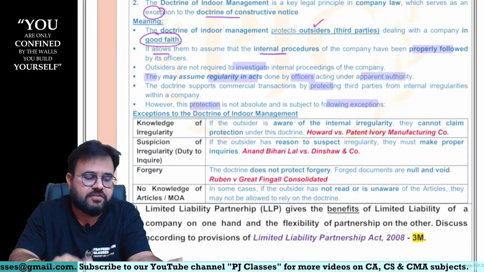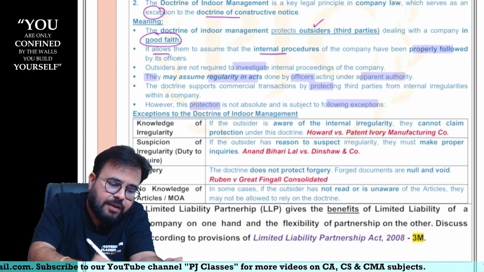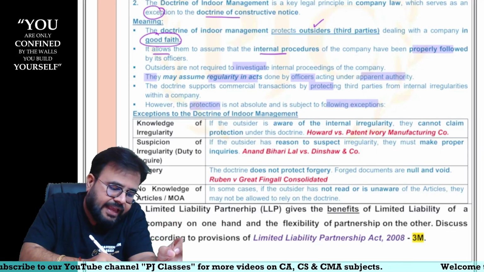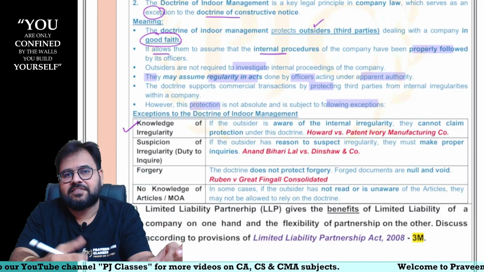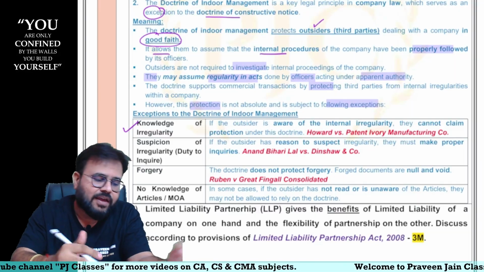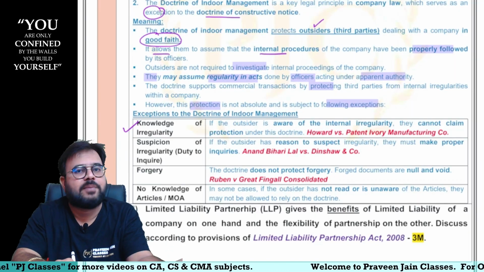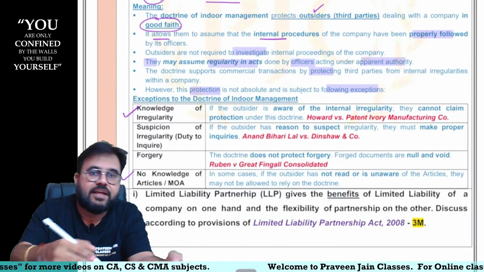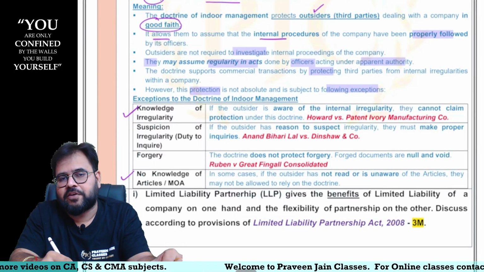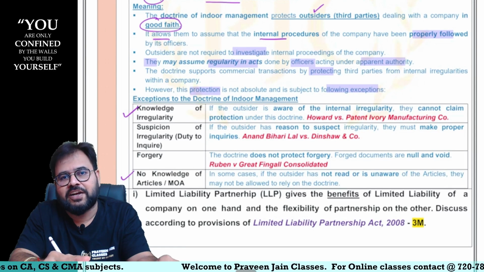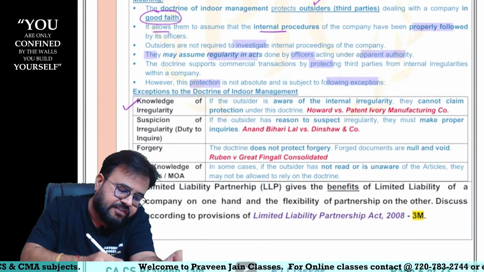Now, what are the exceptions? First point. Tell me, if the outsider has knowledge of irregularities, then is he acting in good faith? No. Can I say, in that case, the indoor management benefit will not be available. If the outsider has no knowledge of the AOA and MOA, then do you think he is going to get the benefit? No, he is not going to get the benefit.